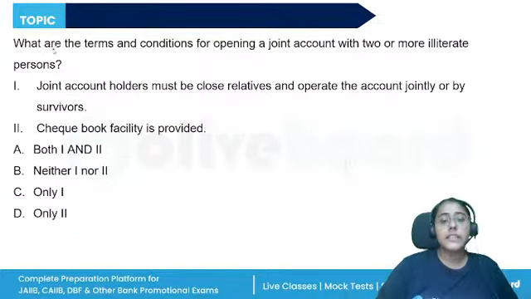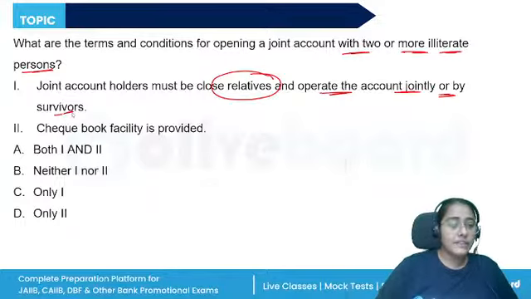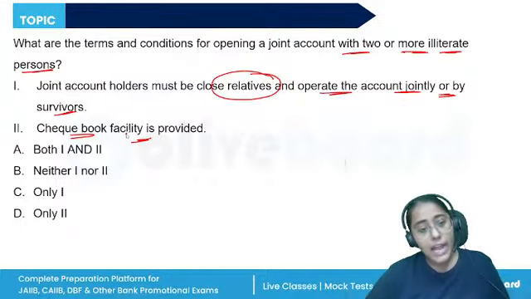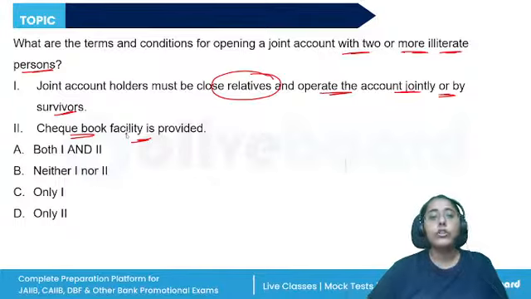What are the terms and conditions for opening a joint account for two or more illiterate persons? The joint account holders must be close relatives and operate the account jointly or by survivors. Checkbook facility is provided. So I already told you it is allowed to open a joint account for two illiterates, but checkbook facility will not be given.